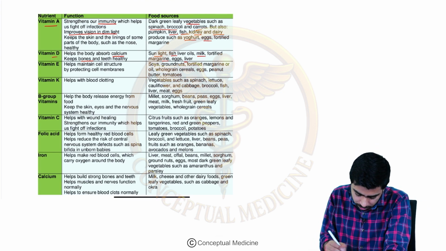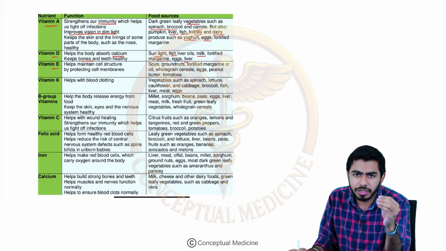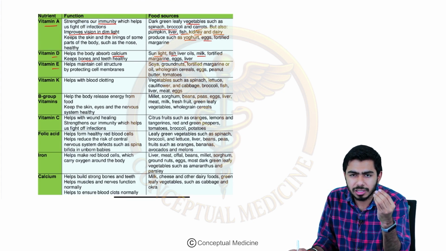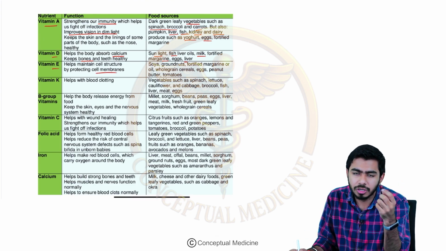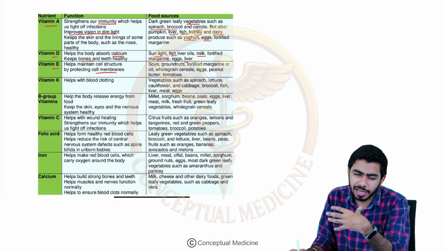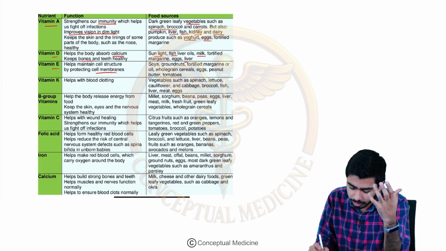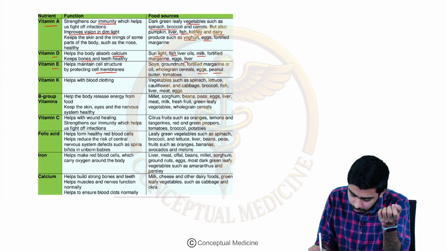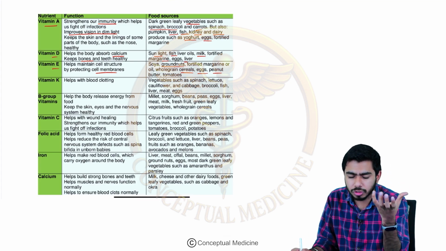Then if you talk about vitamin E, it helps us in maintaining the cell structure and integrity of the cell. It protects the cell membranes and protects the cell from undergoing lysis. What are the sources we need to remember? Eggs, peanuts, different kinds of cereals, soya beans and groundnuts. These are the richest sources of vitamin E.